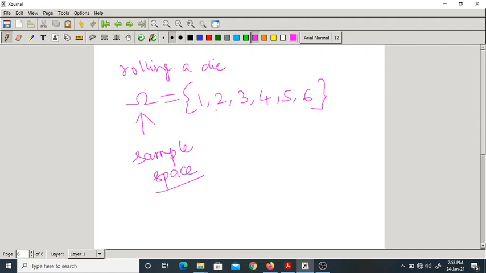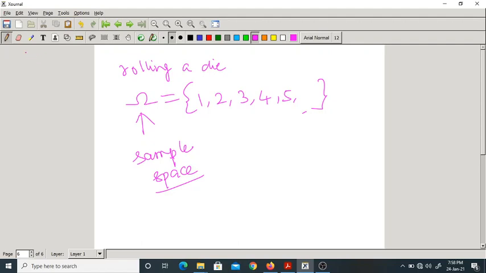Here the elements in the sample space must be unique. At the same time they are collectively exhaustive. Suppose I remove this number 6 from the sample space, what would happen?